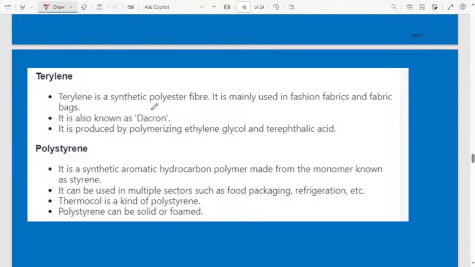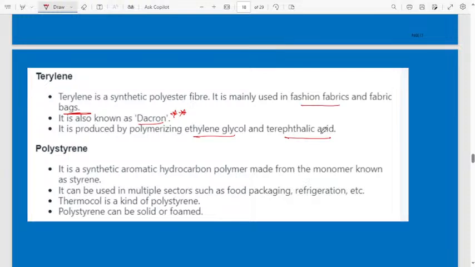Terylene is a synthetic polyester fiber. It is mainly used in fashion fabric bags. It is also known as Dacron. They may ask this one. It is produced by polymerizing ethylene glycol and terephthalic acid. Next one, polystyrene.